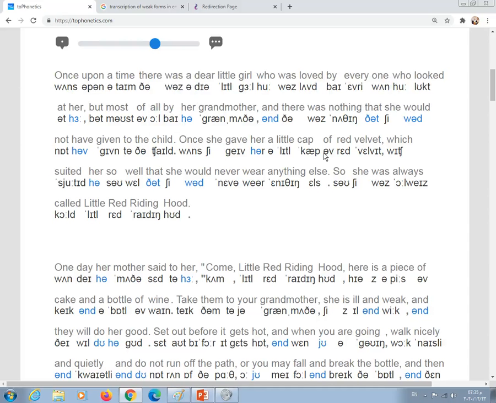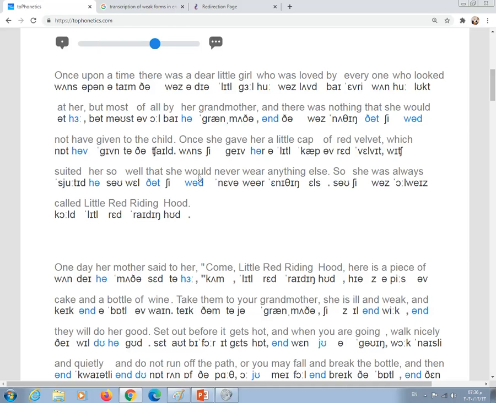Okay, second sentence. "Once she", I think that we talked about this before. "Once she gave". Look at the diphthong here, we start with one sound and then end with another. "Give her", "her" is a weak form, and "and" is also another weak form. Okay, "give her a little cap". Look at "cap", here coming at the beginning of the word and also it's a stressed word, as you see, so it must be aspirated. So say "cap".